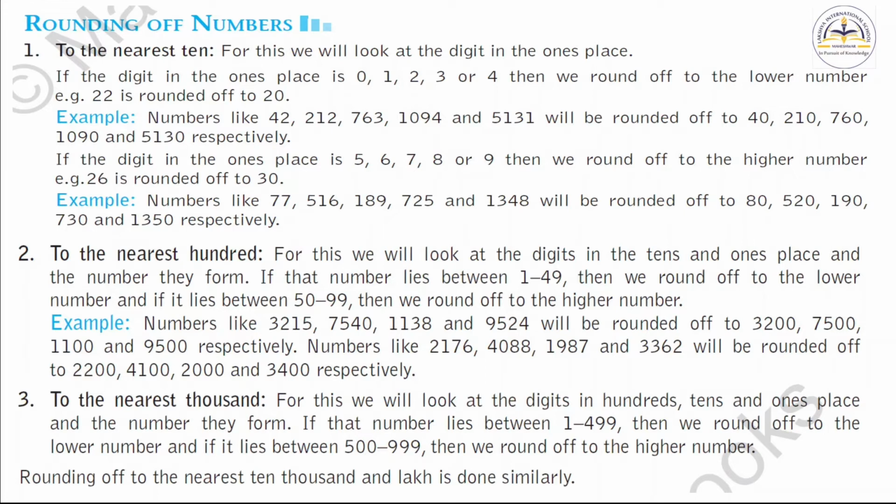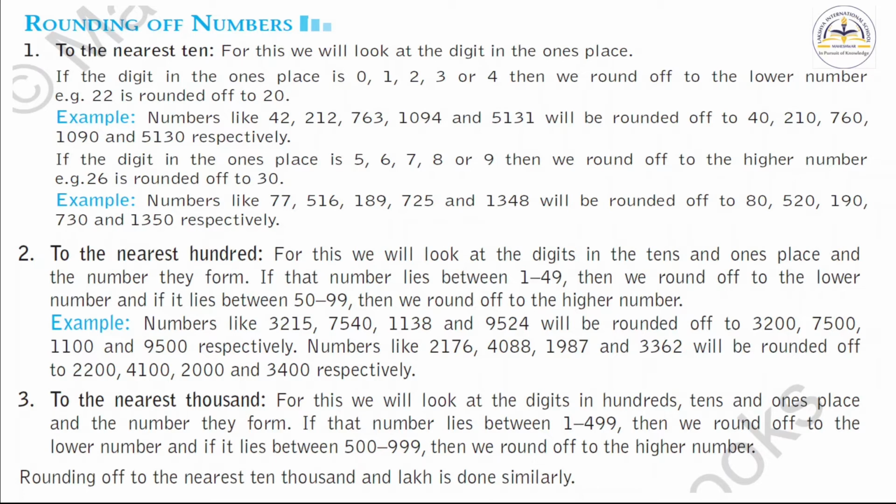Now to the nearest 100, for this we will look at the digits in the tens and ones place. Here if that number lies between 1 to 49, then we round off to the lower number, and if we have a number between 50 to 99, then we will round off to the higher number. Suppose we have the example 3215, so we will round off to 3200.